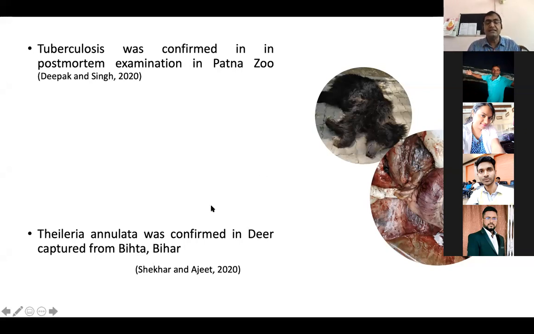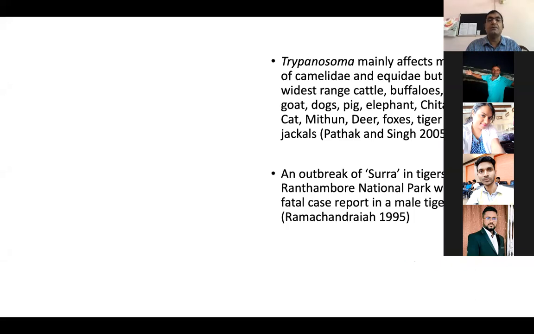Now, another very important disease, as we have seen, is theileriosis, one of the biggest problems in small ruminants as well as in our dairy cattle. Theileria annulata was also confirmed from the deer captured from Betia in Bihar. So this disease is also present in our wild animals.